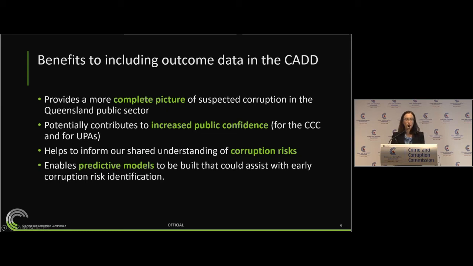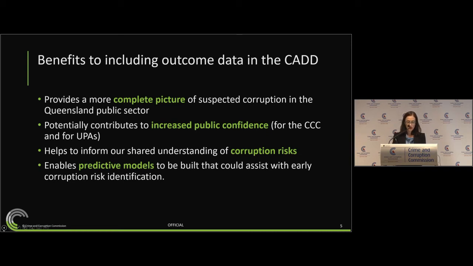If we were to include outcomes data with the Allegations Data Dashboard, it does provide a more complete picture of suspected corruption in the Queensland public sector, noting that these are allegations only. As I stated before, outcome is actually unknown by the CCC in almost 58% of cases.